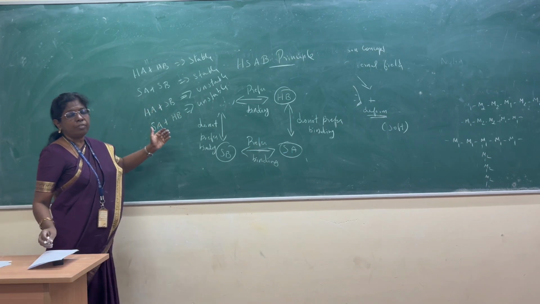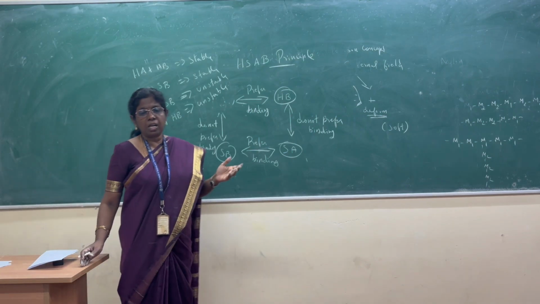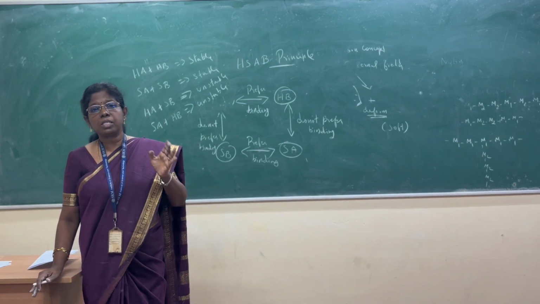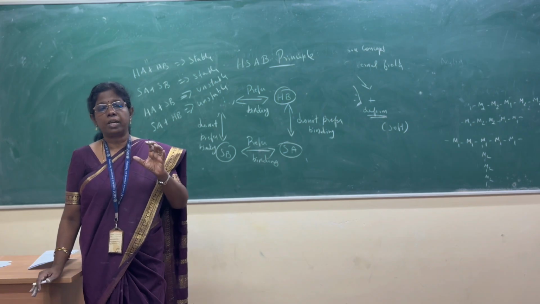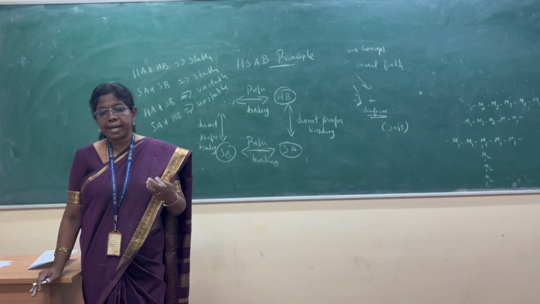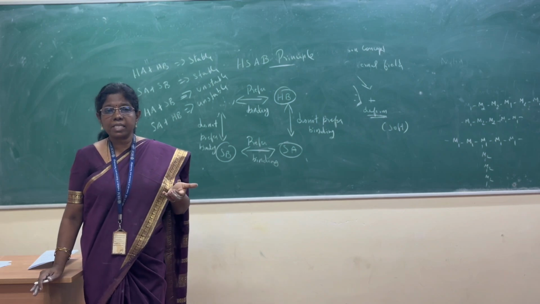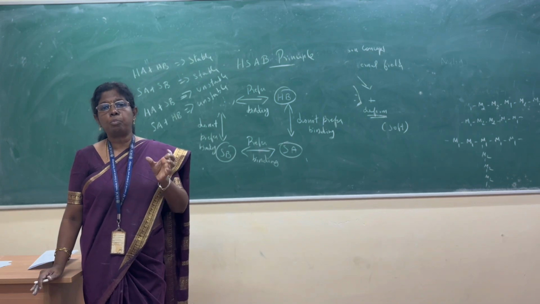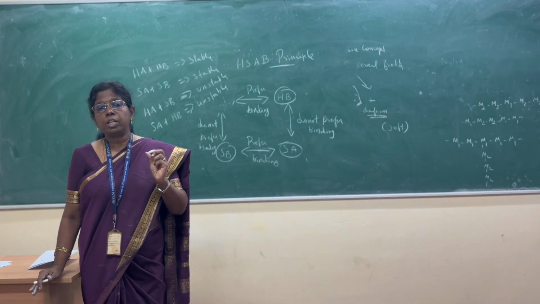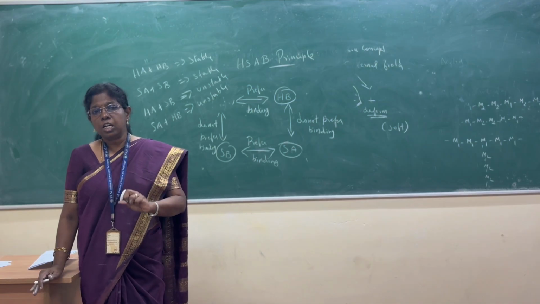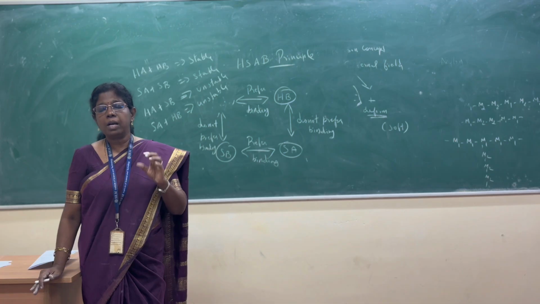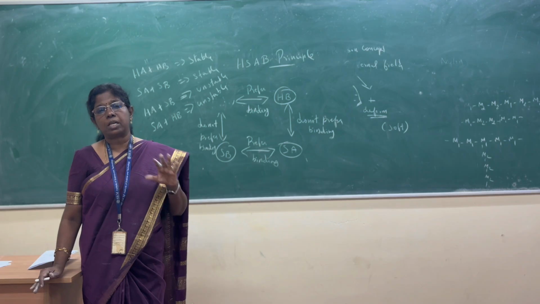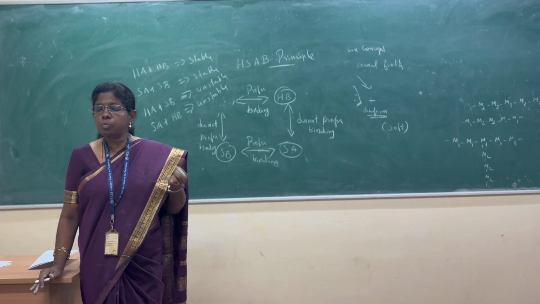So far we have studied the HSAB concept, otherwise called the Pearson concept, covering hard acid, hard base, soft acid and soft base. Hard and soft are explained based on polarization of atoms, whether polarization takes place or not. If polarization takes place, the atom is called soft. If it does not, the atom is called hard. What is polarization?